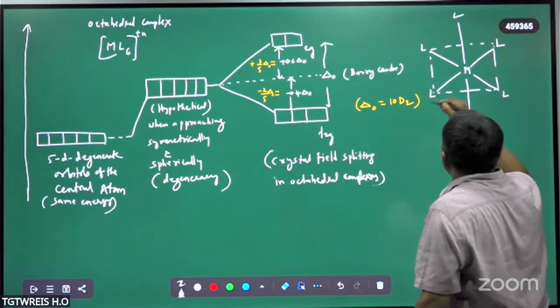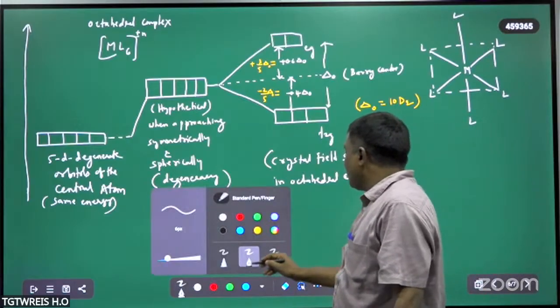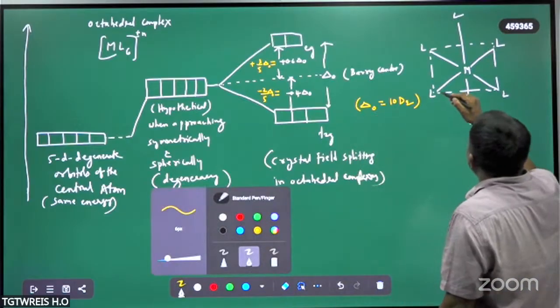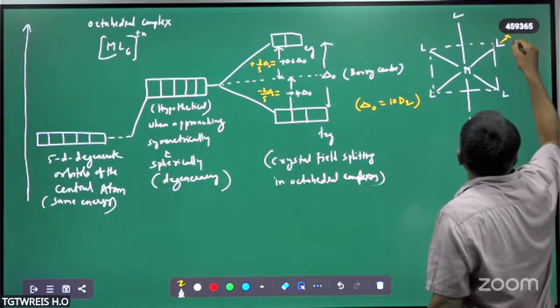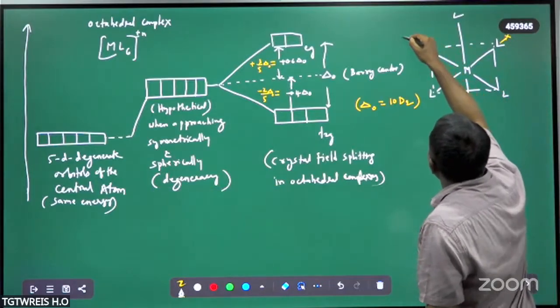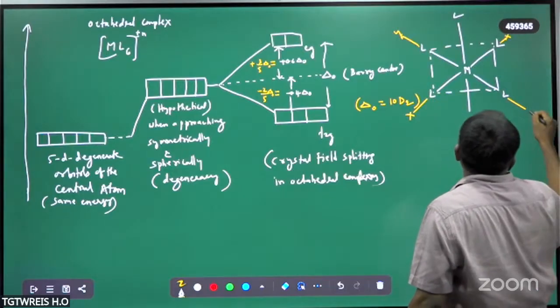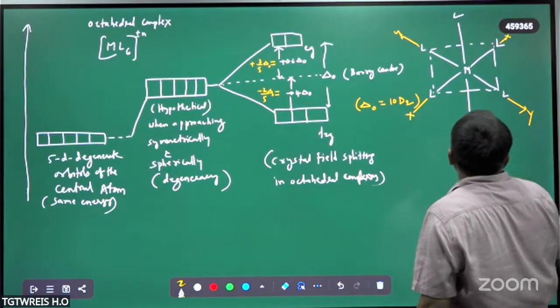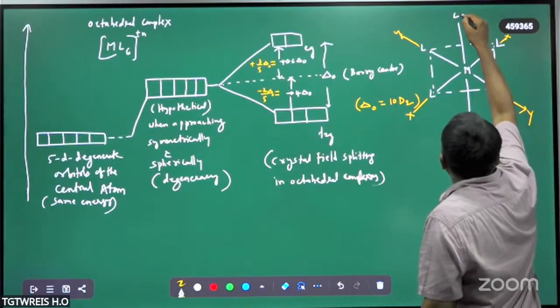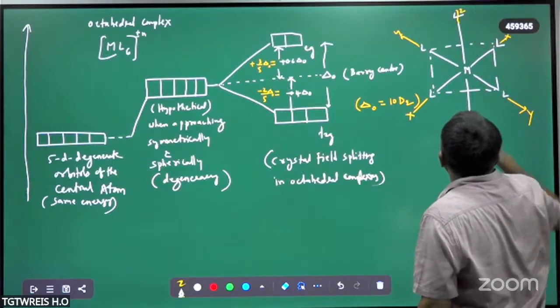So this is the x-axis, this is the y-axis, and this is the z-axis.